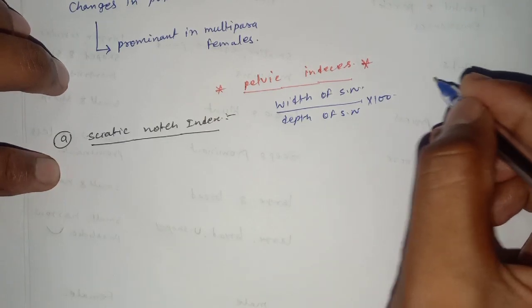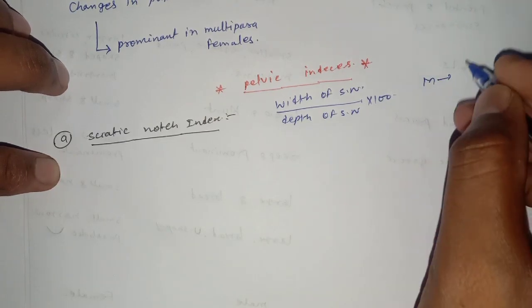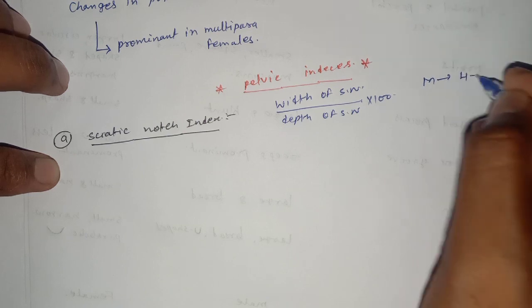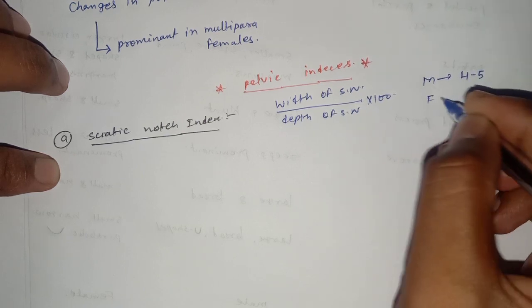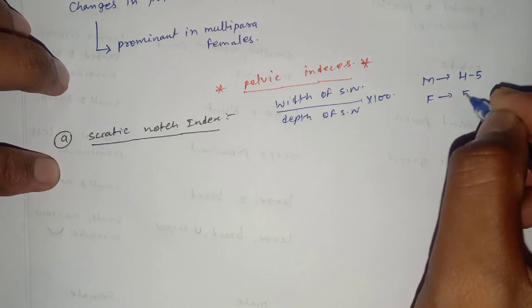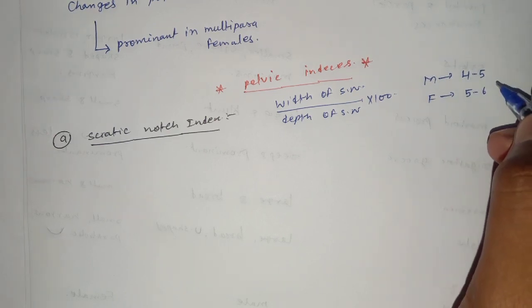For male it is 4 to 5. For females it is 5 to 6.